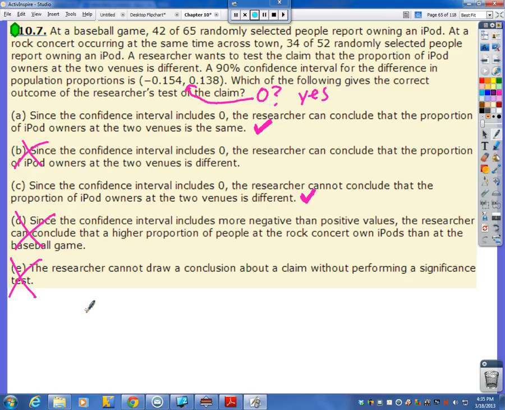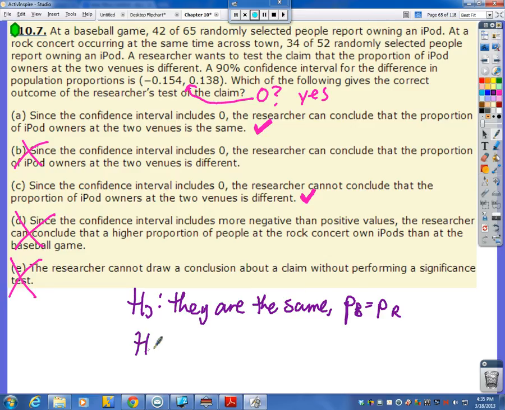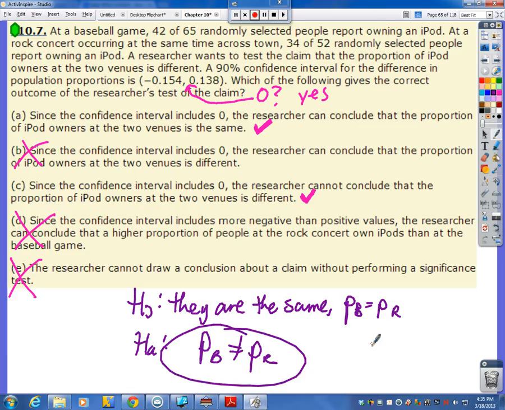First the null would be that they are the same. They have the same proportion. That the proportion of iPod owners at a baseball game would equal the proportion of iPod owners at a rock concert. And the alternate would be that they're different. So this is what we're always trying to conclude. Do we have enough evidence or not to conclude this?